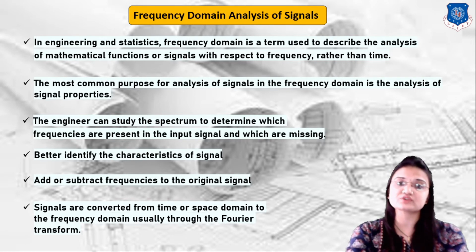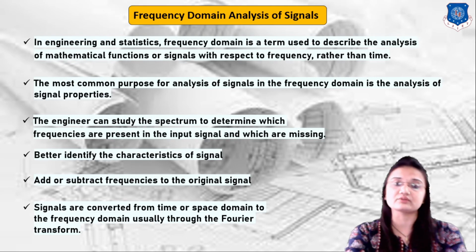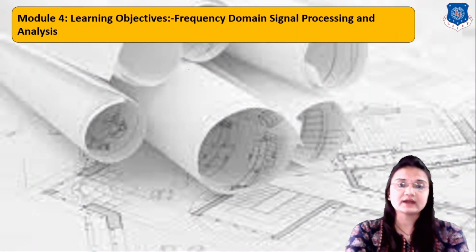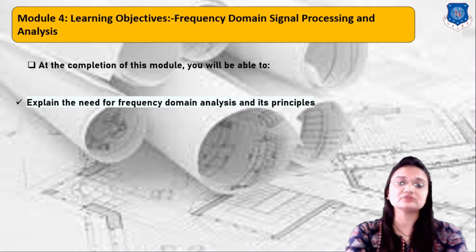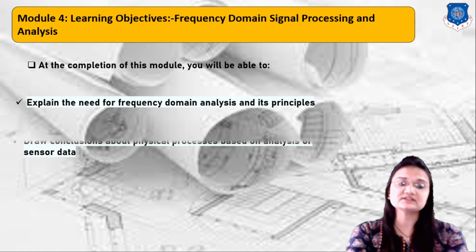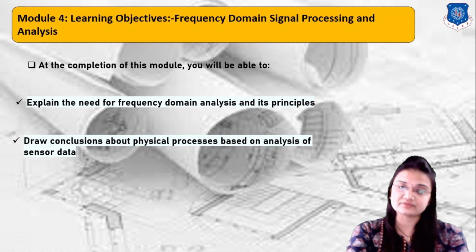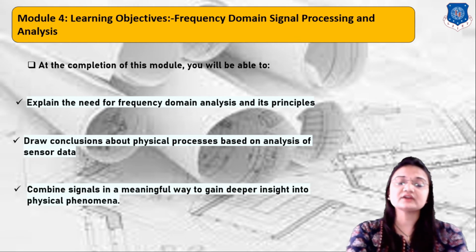Okay, so this is the purpose of chapter number 4: to analyze the signal and signal properties, what is a better signal, what are the characteristics of the signal, and how we convert time domain signals into frequency domain signals. Okay, so at last, after completion of this chapter, you will be able to explain the need for frequency domain analysis and its principles, then draw conclusions about the physical processes based on the analysis of sensor data, and then combine the signals in a meaningful way to gain deeper insight into physical phenomena.